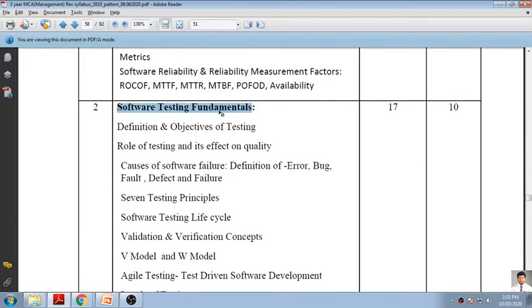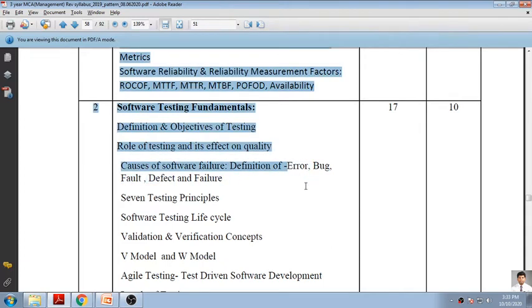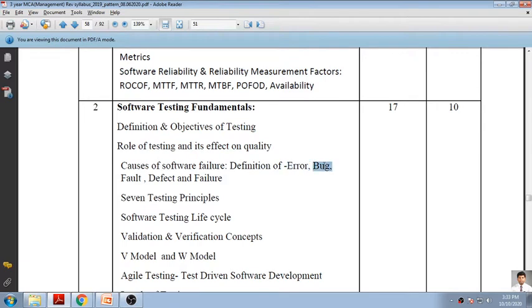Now, here we'll go for the fundamentals whenever you talk about testing. So, here we'll be starting with the definition and objective of testing, the role of the tester, and its effects on quality. Then we'll go for the definition of what is exactly the meaning of error, bug, fault, defect, and failure, because these are common names we come across whenever we go for testing.